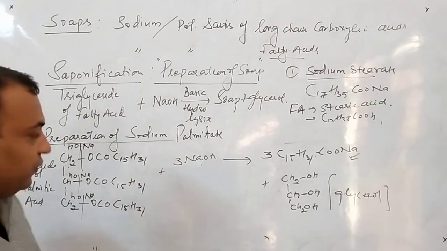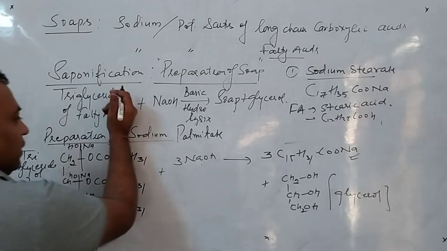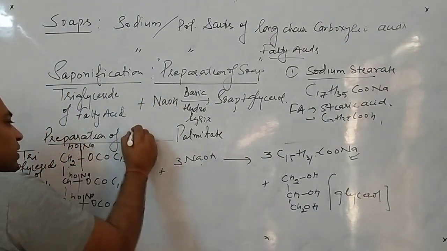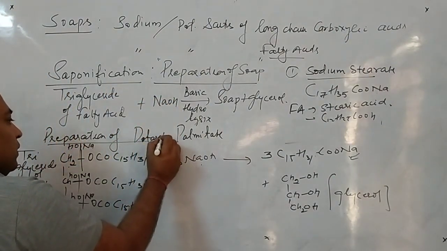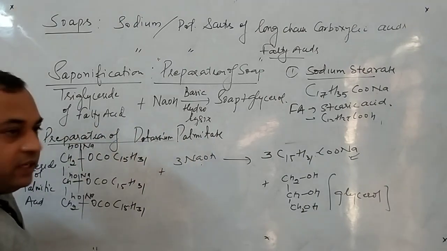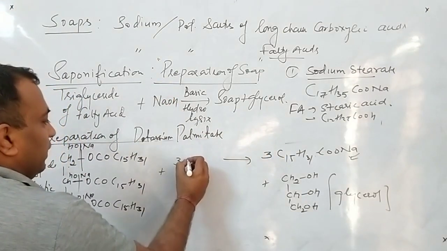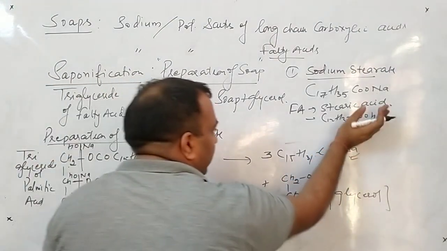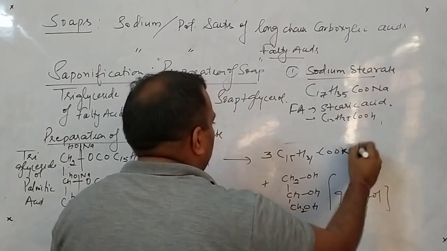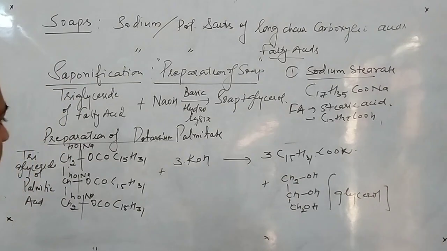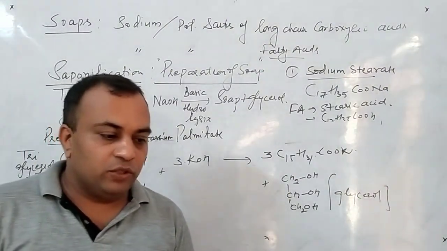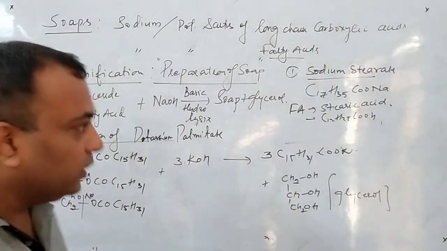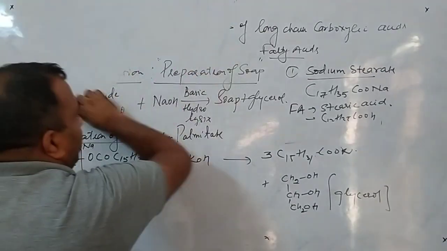And suppose in place of the sodium salt I want to prepare a potassium salt, potassium palmitate. Then in place of NaOH I will take KOH, and in place of Na comes K. So this is how you can show the saponification reaction of any particular soap. Clear to all of you? Now the next topic is types of soap.